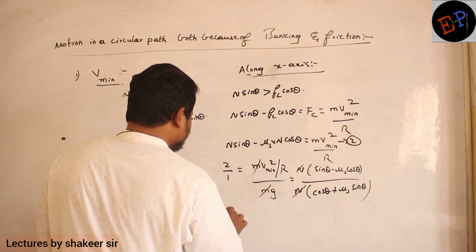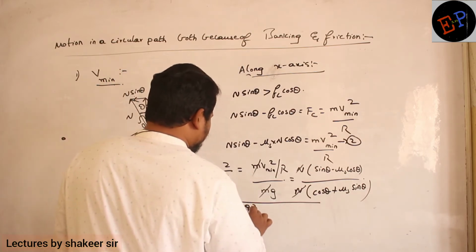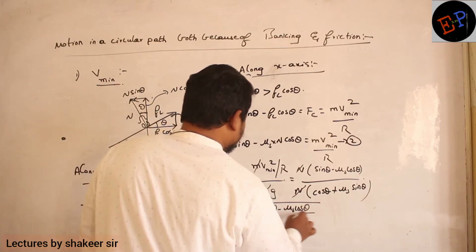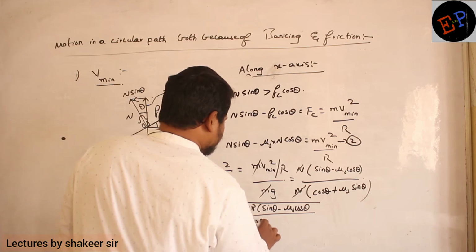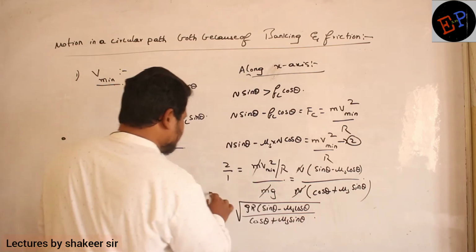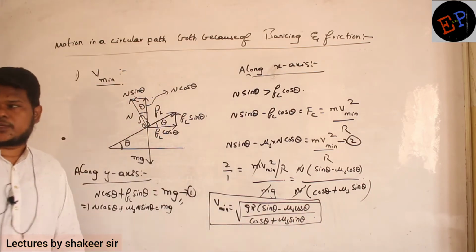V minimum is equal to square root of g r multiplied by sin theta minus mu s cos theta divided by cos theta plus mu s sin theta. Clear now? So this is the minimum velocity with which this body can move in a circular path.